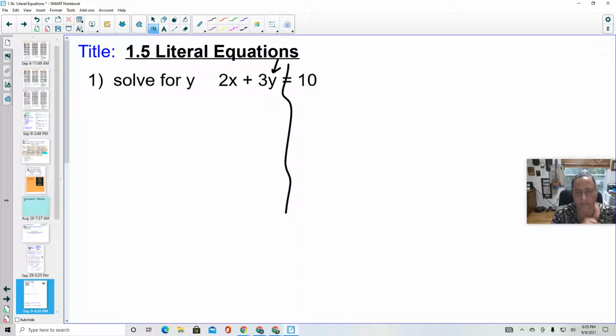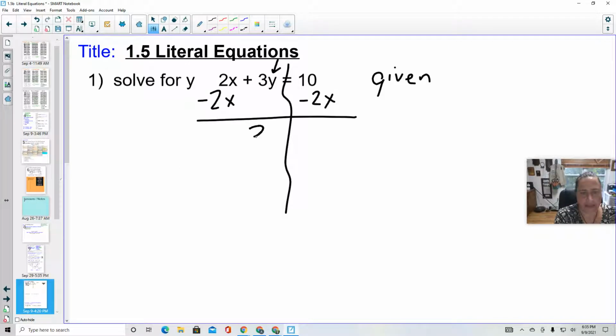All right, 2x plus 3y equals 10. That's my given. Okay. And I want to get that y by itself. So I'm going to add or subtract whatever's subtracted or added, but I need to move that whole 2x. So I'm going to subtract 2x from both sides and clean it up. That leaves me with 3y is equal to 10 minus 2x. All right, I can't combine those. Those are not like terms.